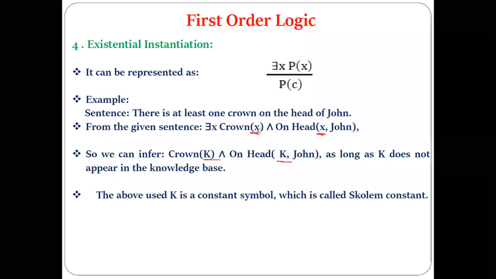We are going to refer to this part when we study the concept of resolution. The same thing we are doing here, that is, existential instantiation. We are removing the existential quantifier, and if there is some variable there, we replace it with another variable. Understood? This variable K that we introduced here is also called a Skolem constant. So above, K is a constant symbol, which is called a Skolem constant.